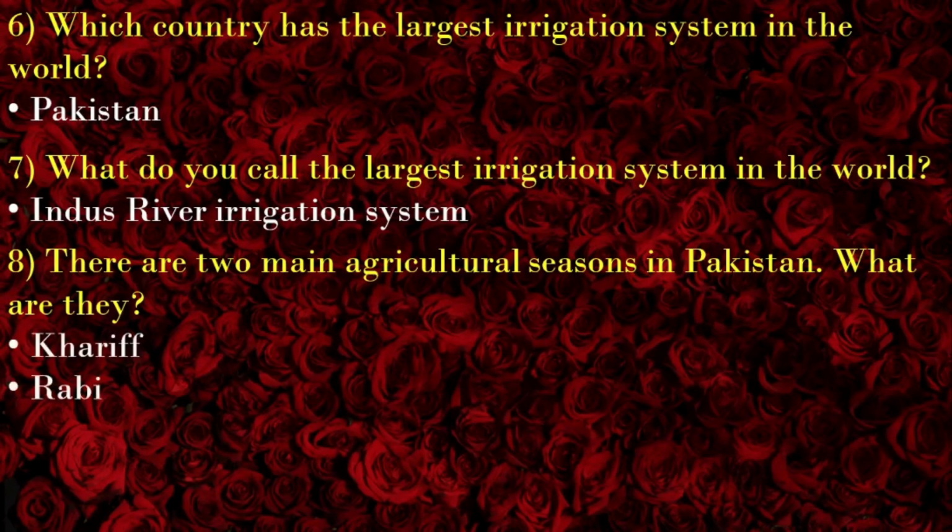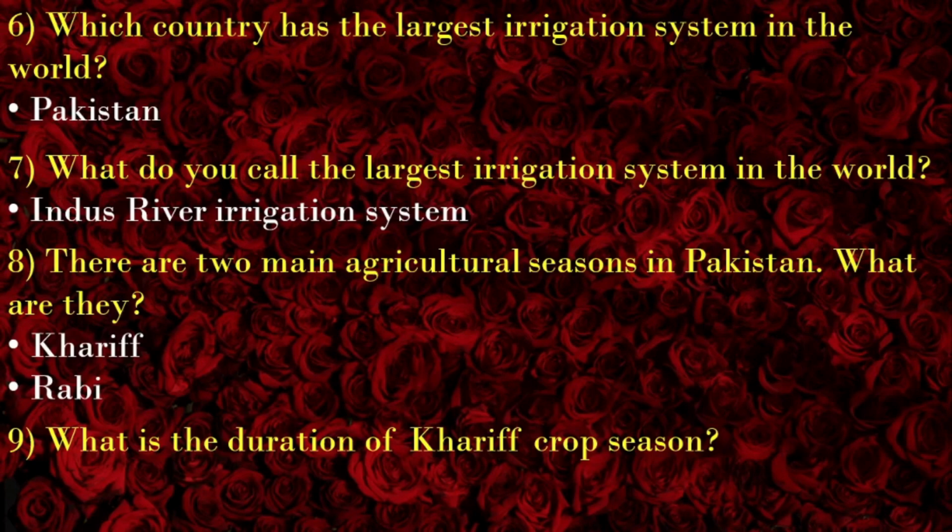What are they? Kharif and Rabi. What is the duration of Kharif crop season? From April to October.